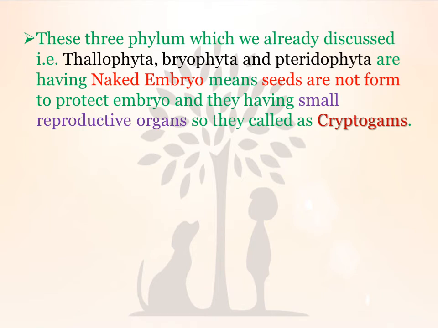Now these three phylum we discussed already, that is Thallophyta, Bryophyta and Pteridophyta, are having naked embryo. Naked embryo means the embryo which starts the life of the plant. Naked means it is not covered by any structures, or you can say seeds are not formed to protect the embryo. So they are also having small reproductive organs which are very small and cannot be seen by naked eye. So they are also called cryptogams. You can say they are categorized into cryptogam.